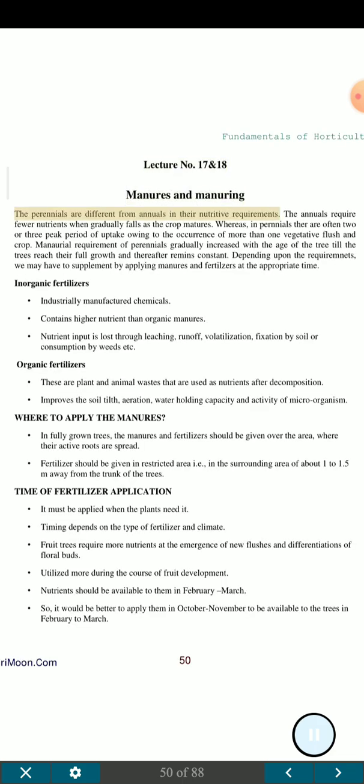The perennials are different from annuals in their nutritive requirements. The annuals require fewer nutrients, which gradually fall as the crop matures. Whereas, in perennials there are often two to three peak periods of uptake owing to the occurrence of more than one vegetative flush and crop. Manurial requirement of perennials gradually increases with the age of the tree till the trees reach their full growth and thereafter remains constant.